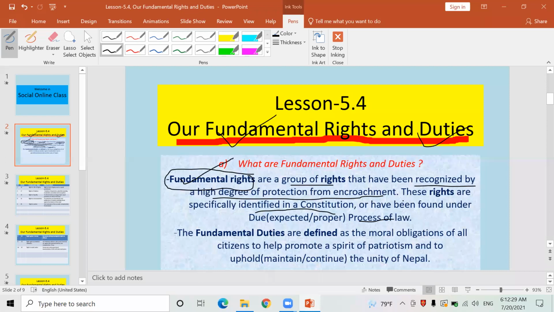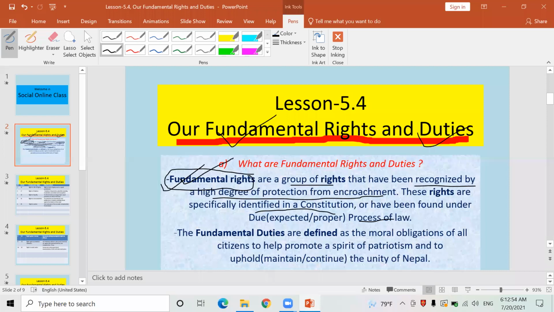If there is any group of rights like that, those rights are known as fundamental rights. Okay, an easy definition: a group of rights which has been recognized by the Constitution, which cannot be violated and encroached, are known as fundamental rights.